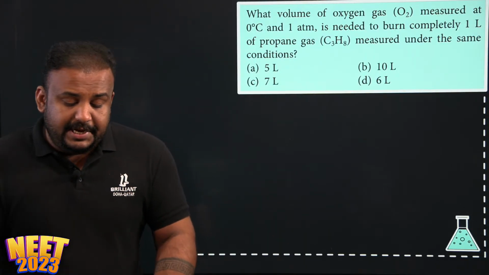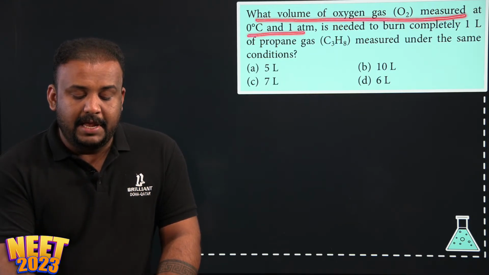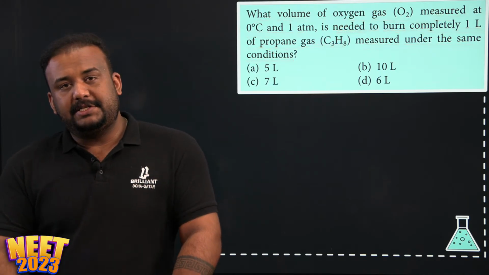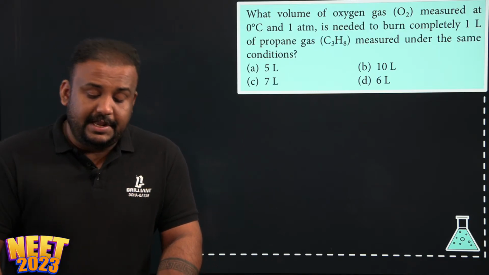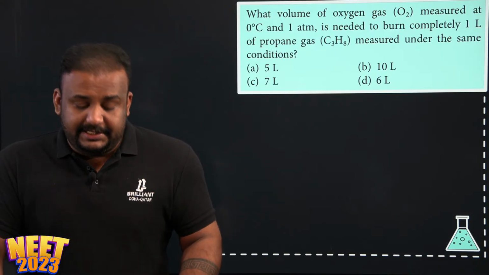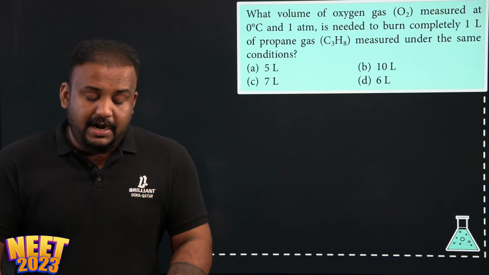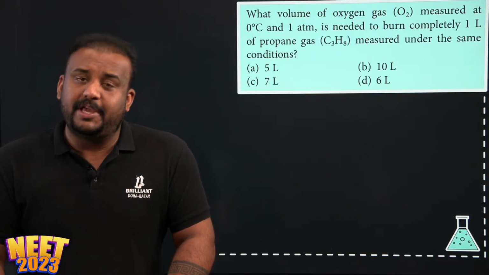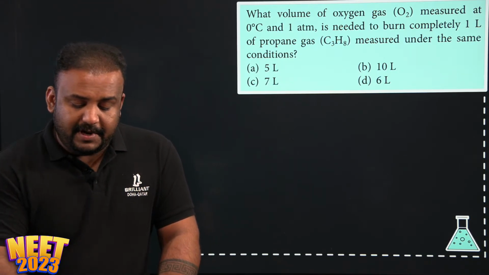What volume of oxygen gas measured at 0 degrees Celsius and 1 atm is needed to burn completely 1 liter of propane gas measured under the same conditions? So the question is, we need to find what is the volume of oxygen gas which is measured at 0 degrees Celsius and 1 atm is needed to burn completely 1 liter of propane gas. So here we are looking at combustion of propane, correct? So let us try to write the formula of combustion of propane.